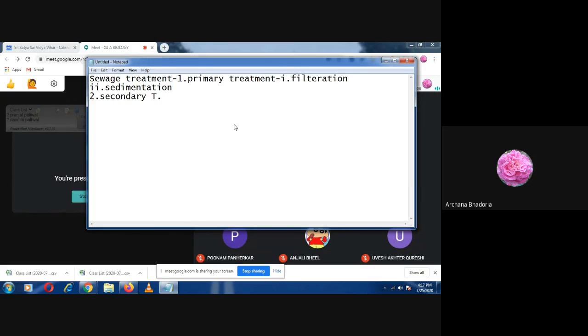Now, what are the different steps involved in secondary treatment? First, you write down the aeration tank. The effluent will be passed for treatment in the aeration tank. First, you can note down treatment in aeration tank.